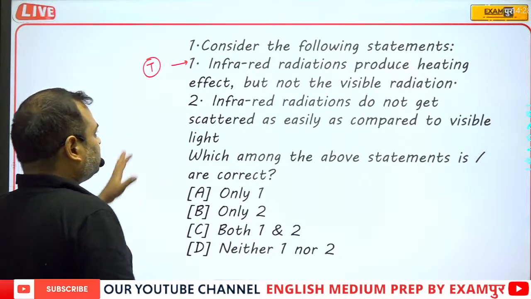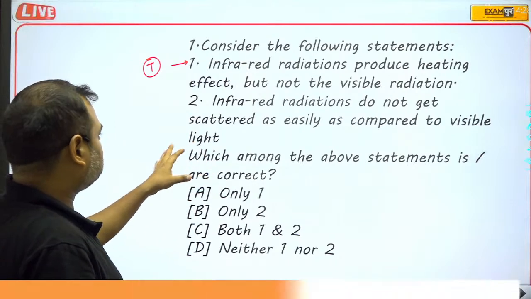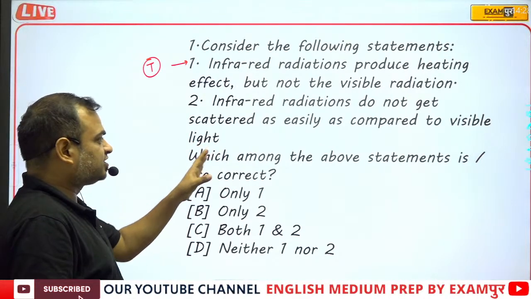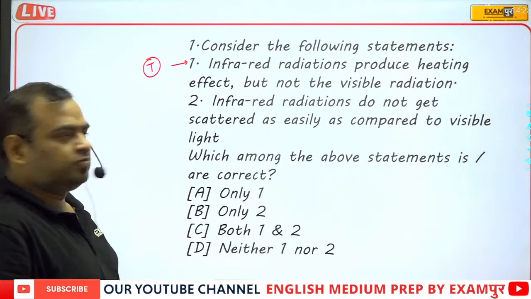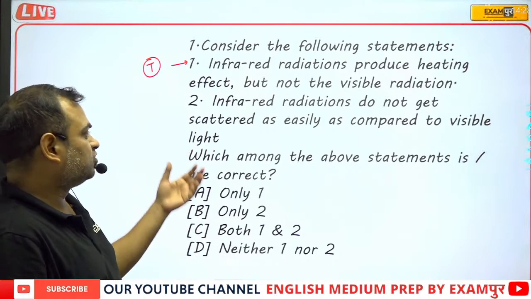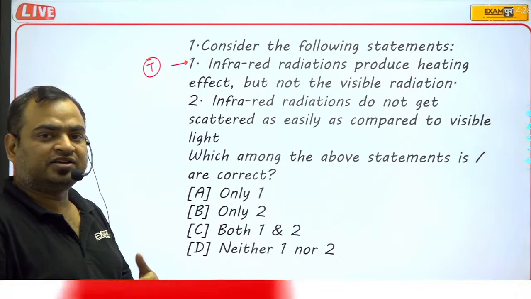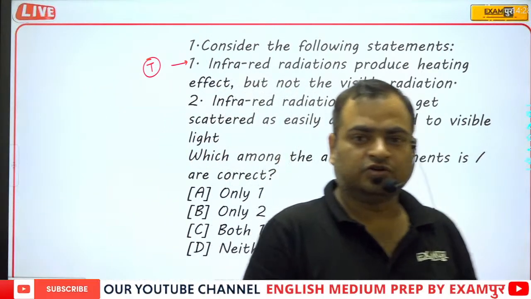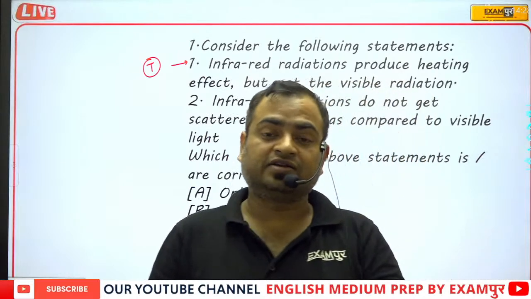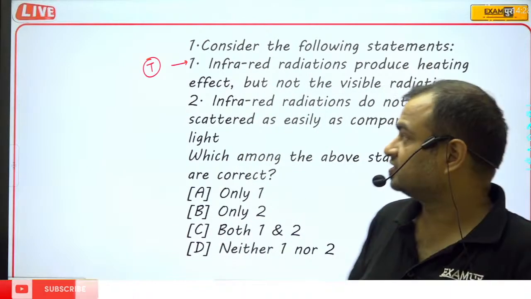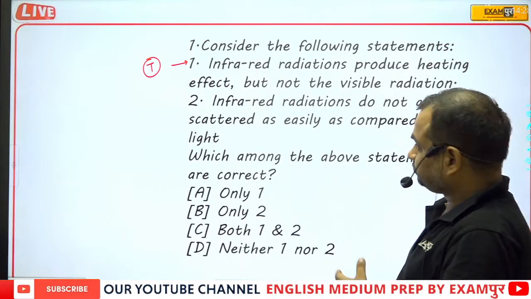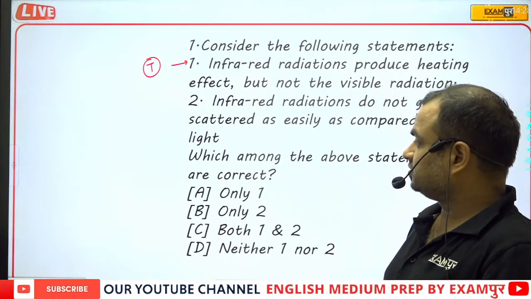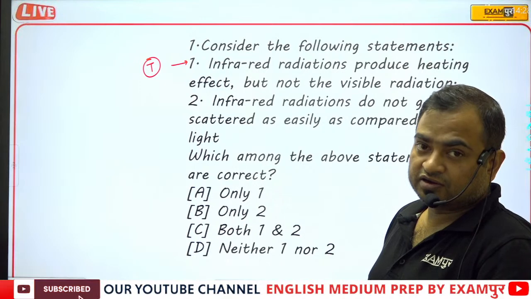The second option is: infrared radiations do not get scattered as easily as compared to visible light. Obviously the second option is the correct answer, because in visible light there are a total of 7 colors. All these colors get scattered, and the least scattering is of red color.